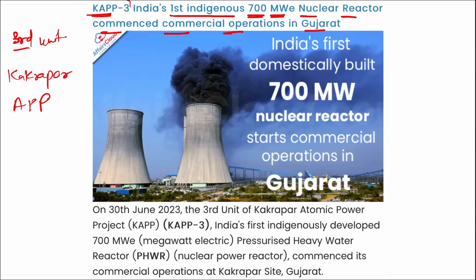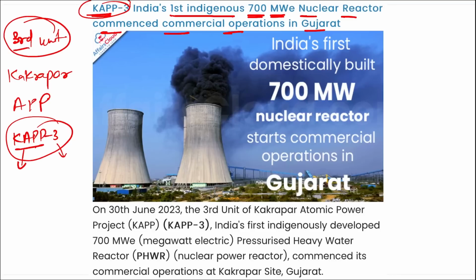This 3 signifies KAPP 3, right? This is your Kakrapar Atomic Power Project, and 3 stands for the third unit, correct? This is India's first indigenously developed 700 megawatt electric pressurized heavy water reactor, that is a nuclear power reactor, and it has started its commercial operation at the Kakrapar site, that is in Gujarat.